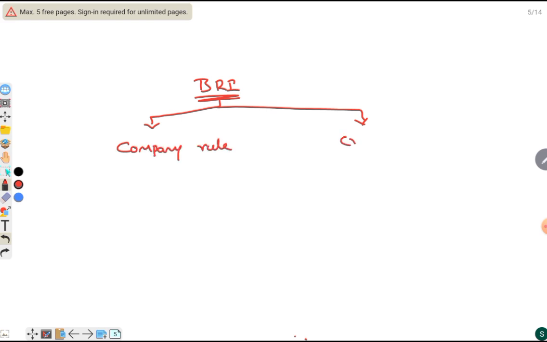Then let's know how the British ruled India. When we see the British rule in India, we can classify it into two: one is company rule and another one is crown rule. Company rule, we can say, was from 1773 to 1858, and crown rule is from 1858 to 1947.